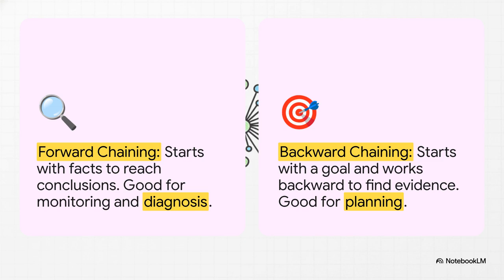Now, it turns out there are two main ways to run that engine. You can either start with the facts you have and just apply rules to see where you end up. That's called forward chaining. It's great for things like diagnosis. Or you can start with a goal, a hypothesis you want to prove, and work backward to find the facts that support it. And you guessed it, that's called backward chaining.